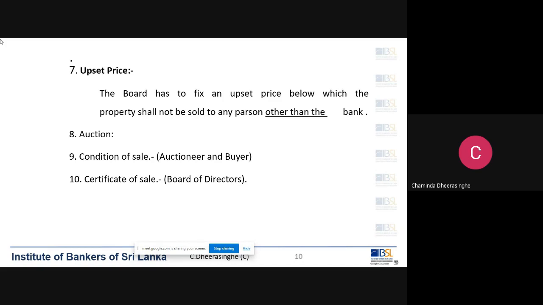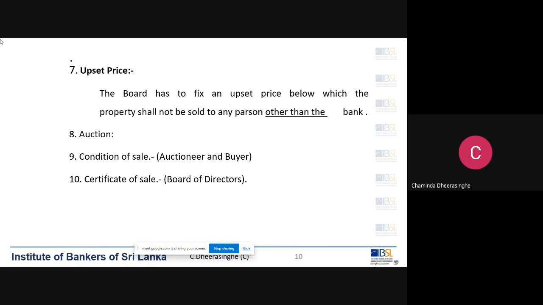Thereafter the bidders can put their bids, but there is a minimum bid that the auctioneer starts the auction with. So the bank, as per the provisions of Act number 4 of 1990, the director board of the bank has to decide the upset price. It has to be decided by the bank.